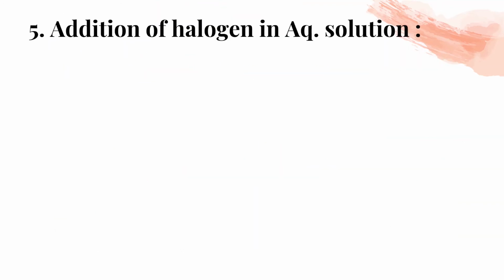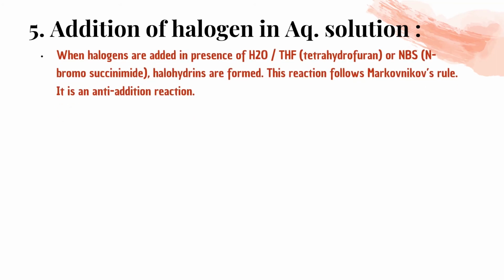Addition of halogen in aqueous solution. What will happen if we will use aqueous solution like polar solvent? In previous one we have used non-polar CCl4 and all, but what will happen if we will use aqueous solution? So when halogen are added in presence of H2O or THF, that is tetrahydrofuran, this is a solvent, aqueous solvent, which provides water actually. Okay, so अगर H2O नहीं भी लिखा हुआ है तो you have to be very clear that tetrahydrofuran जो होता है that gives H2O, it provides H2O and it is an aqueous medium, okay, like a polar medium. Or NBS, that is